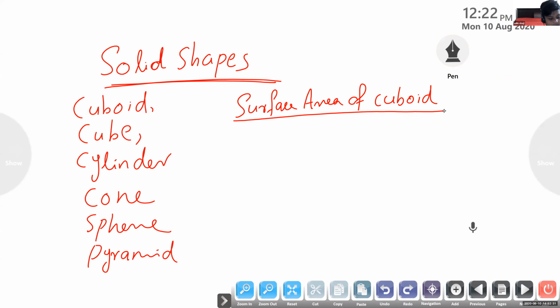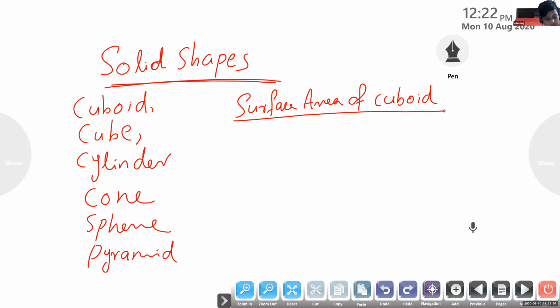This is the front face. Just opposite is the back face, and these two are side faces. And top and bottom.